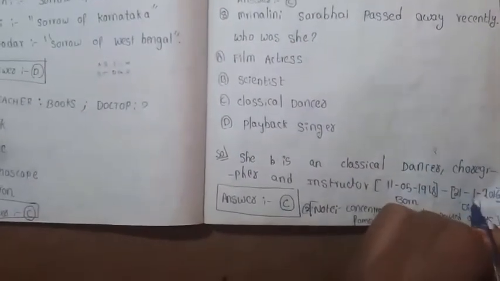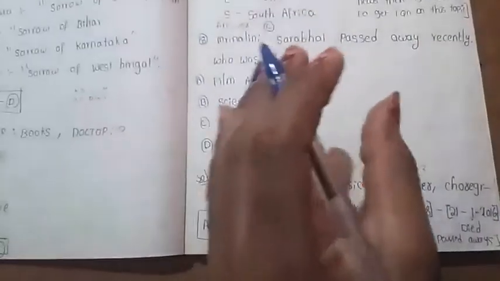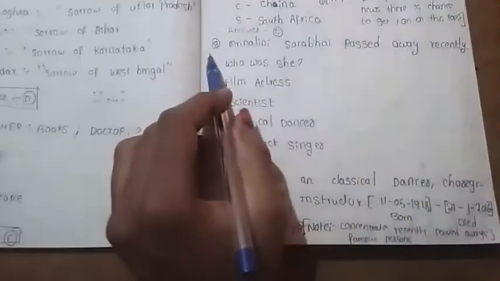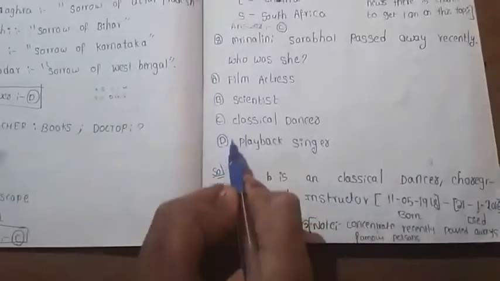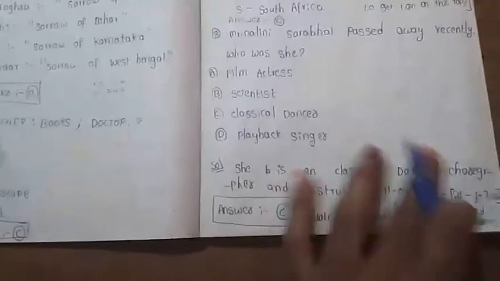Paper was held in March and she died in January. Please concentrate more on famous people who passed away recently. People who are preparing for any competitive exams, please concentrate more on this topic. Recently passed away. So the answer for the eighth one is C. Mrinalini Sarabhai is a classical dancer.